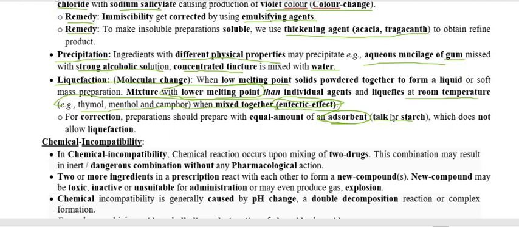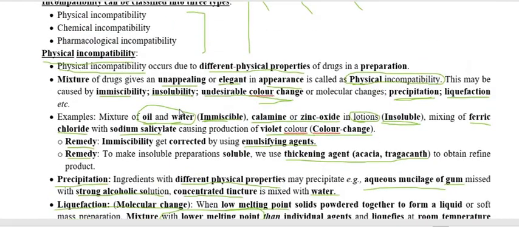For this correction, we put in an adsorbent that absorbs the moisture, like talc and starch, and make the preparation not convert into liquefaction.